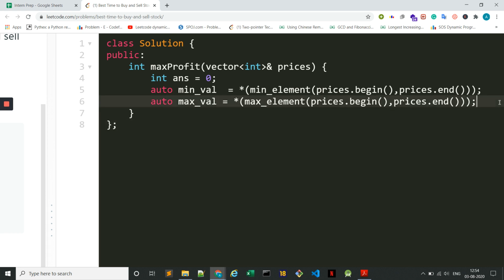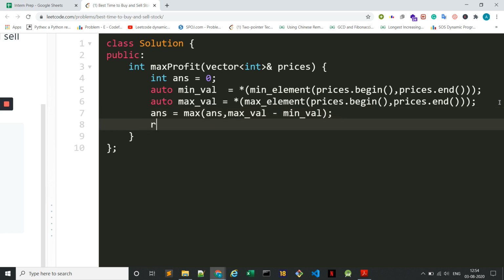So what I can return is answer is max of answer comma max value minus min value, right? And then we can return the answer.